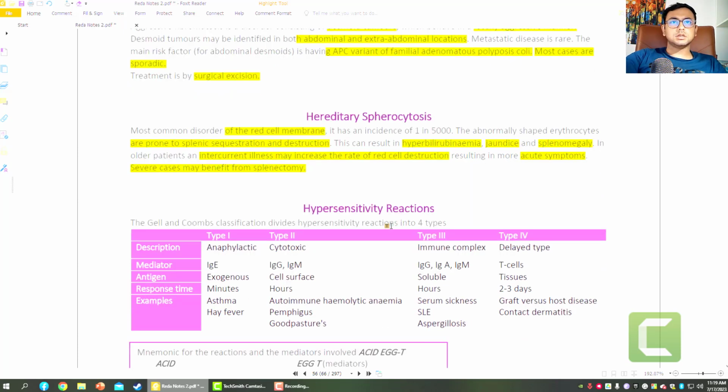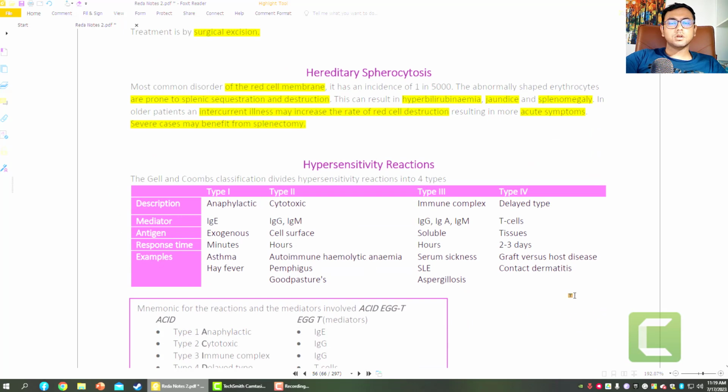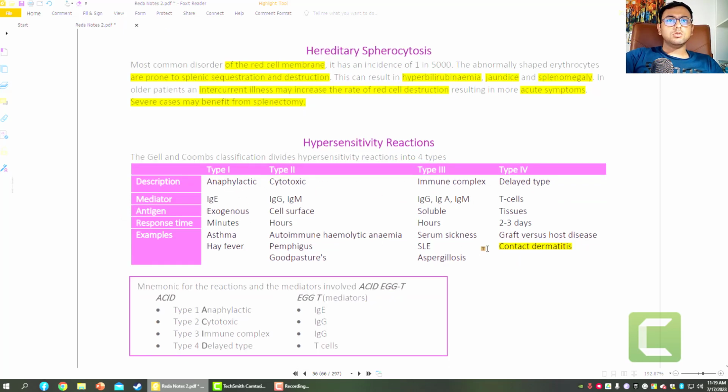Now the hypersensitivity reaction, it is very important not only for MRCS part A but also the FCPS exam, because in my FCPS part 1 exam I faced one question about type 4 hypersensitivity, which also causes contact dermatitis. It is more common in latex allergy, for example contact dermatitis from wearing gloves in some cases. So I found a question from type 4 hypersensitivity. You must know the full diagram here.